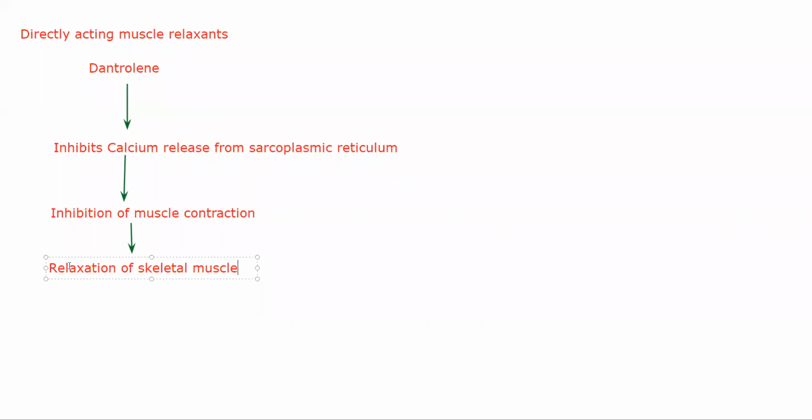That is why this is helpful in case of malignant hyperthermia. In malignant hyperthermia due to succinylcholine or halothane, or both, there is an excessive amount of calcium being released. If you give dantrolene, it will do exactly the opposite. It will inhibit the calcium release. That is how it reverses the effect of halothane and succinylcholine, and if you give it as such, it will cause direct skeletal muscle relaxation. This is how dantrolene works.